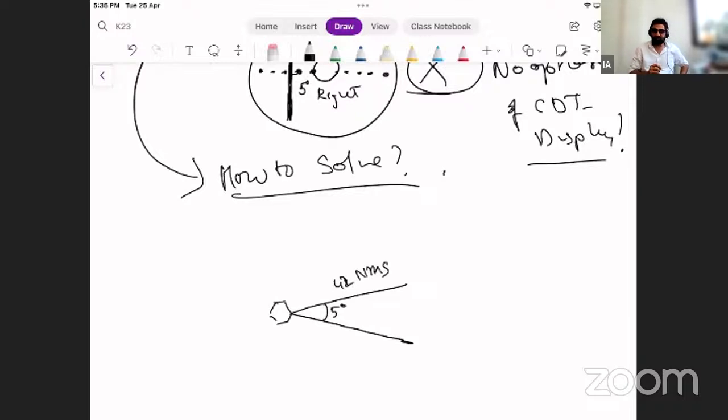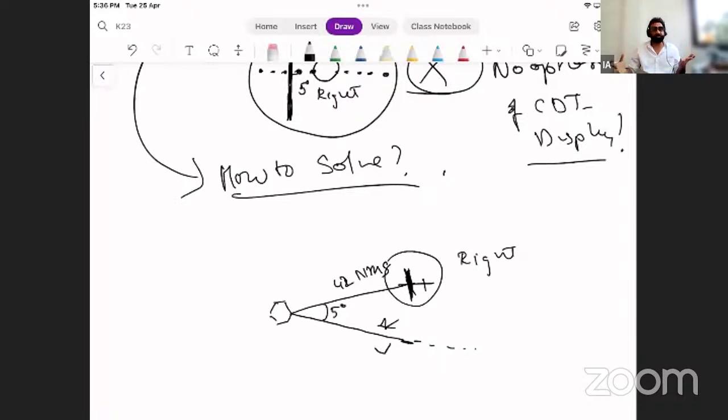So I can plot my aircraft anywhere on my page and name that distance as 42 nautical miles. So that's where my aircraft is. This is where my airway is. I already know I am on the right, because with respect to this airway, this is right and this is left.